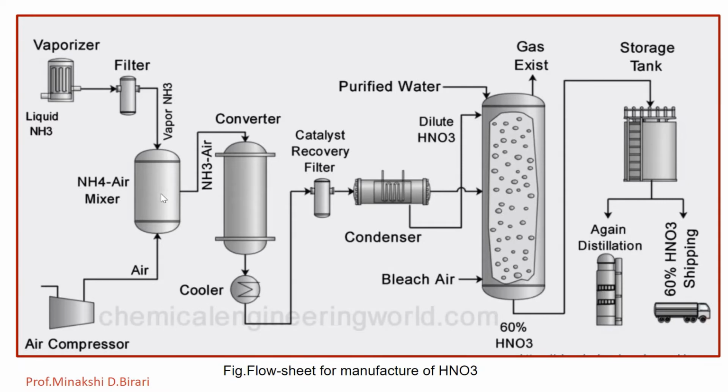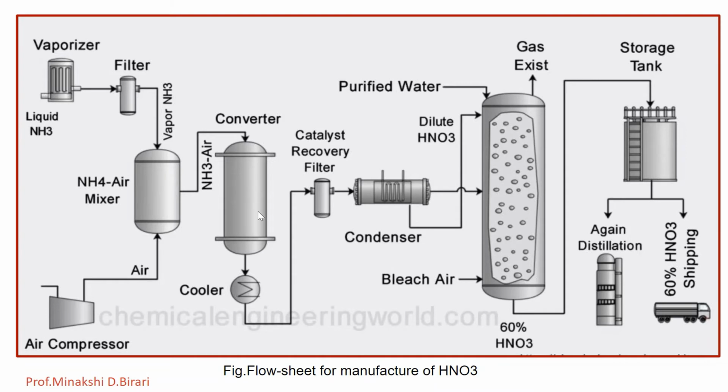the ammonia air mixture containing about 10% of ammonia is passed over the platinum rhodium multilayered silk fine wire gauze, which is kept in a reactor at 750 degrees Celsius. Then the oxidation of ammonia takes place here in the reactor. The reaction which takes place in the converter is 4NH3 plus 5O2 giving the formation of 4NO plus 6H2O. As this reaction is exothermic, external heating is required only to start the reaction.